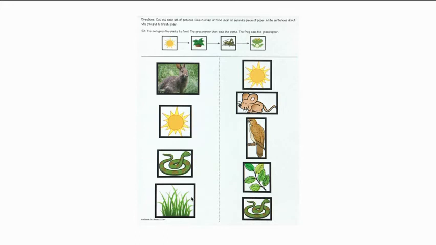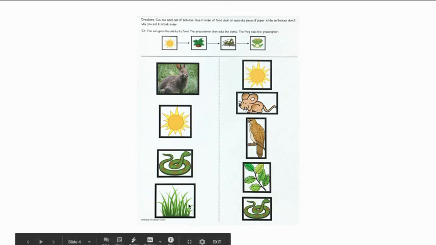So if I were putting these in order, and we can just talk about them together, I would say first the sun helps the grass grow. So I would put the sun first, and then I would put the grass next. And then I look at what's left, and I recognize that the rabbit comes next because the rabbit gets his energy from that grass, right? So that's third in line.